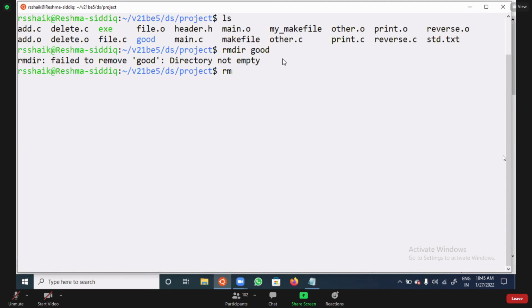rm space -r. rm means remove. -r means deleting all the files recursively, then space good. If you want, you can give v, which means verbose. It will print what it is deleting on the screen. V means verbose, and r means it will delete recursively.